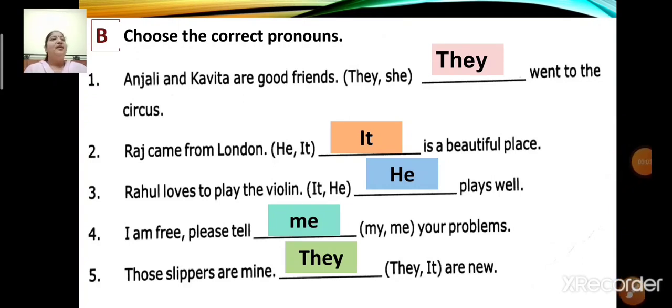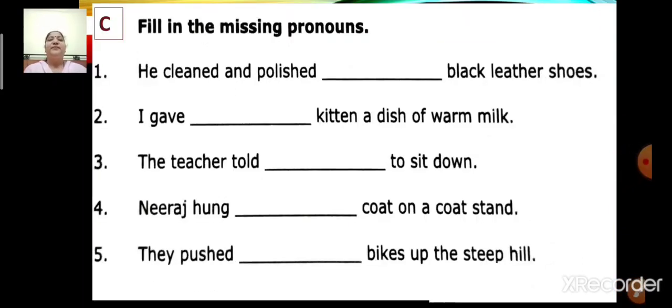Now children, let us proceed with the next activity. Fill in the missing pronouns. Number 1. He cleaned and polished dash black leather shoes. Now children, what will you write over here? Yes, you can write he cleaned and polished his black leather shoes because we are talking about him. So we'll write he cleaned and polished his black leather shoes.